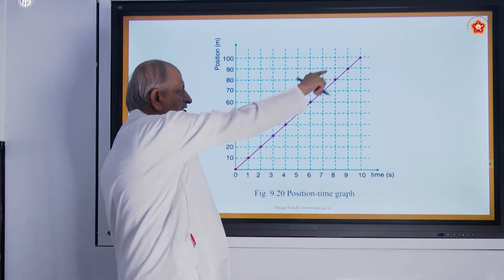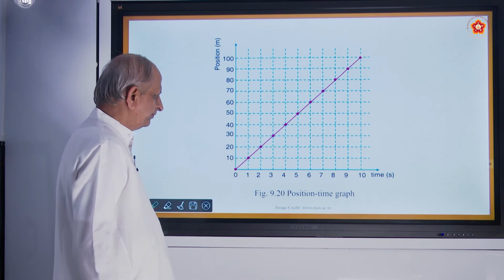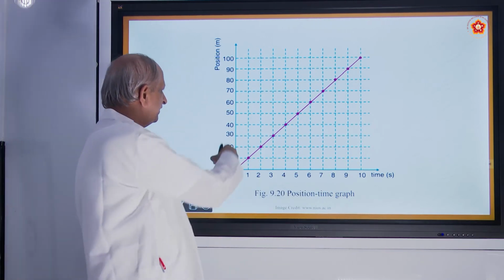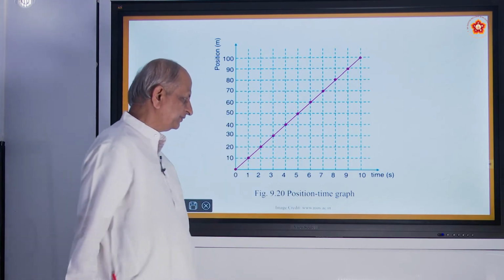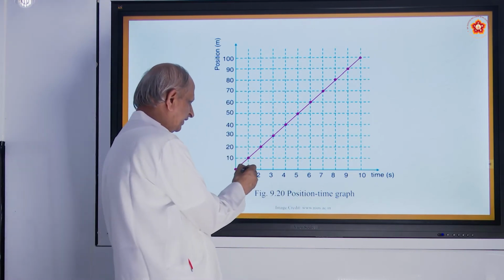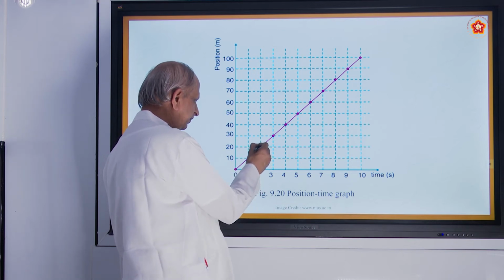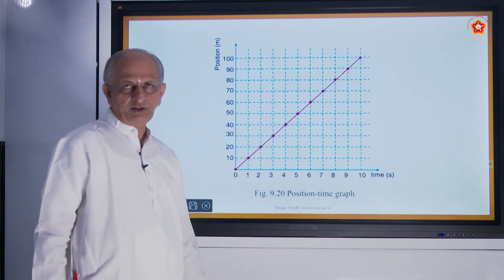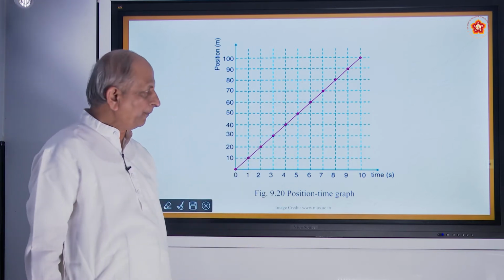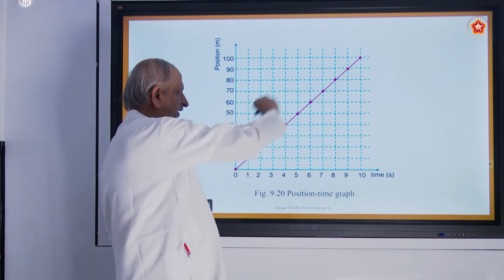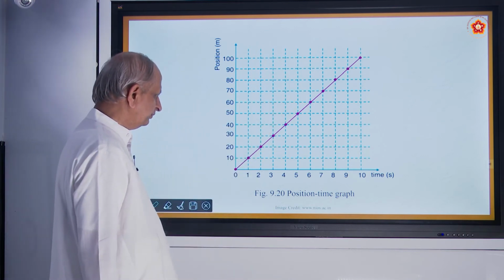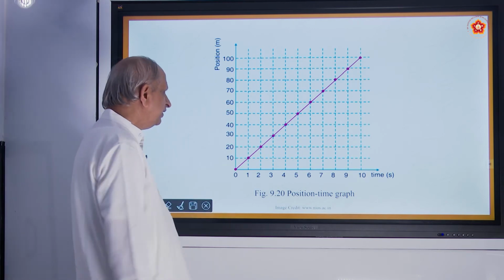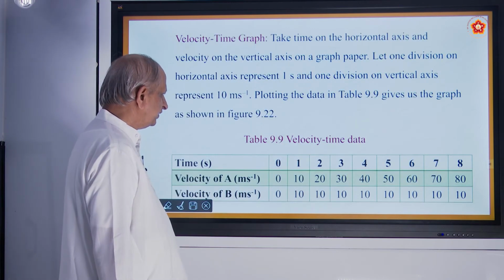Here this is the graph of position versus time. Position on the y-axis, time on the x-axis. And for 1 second 10 meters, 2 seconds 20 meters, 3 seconds 30 meters, like that, the points are joined. You get a sloping line, which is a straight line. So this is one kind of graph that is used in this chapter on distance.